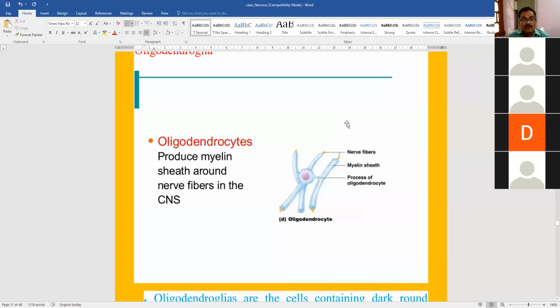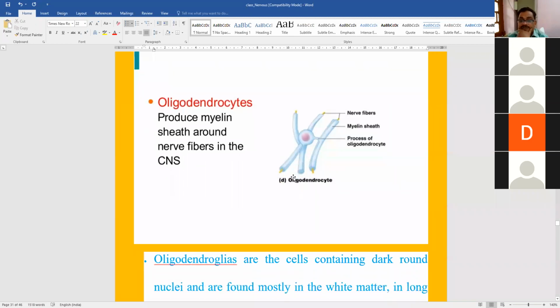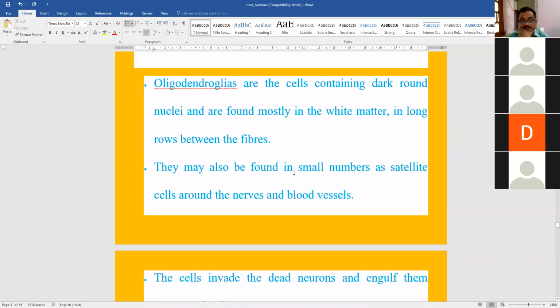Next, oligodendroglia or oligodendrocytes are responsible for formation of the myelin sheath around the axons. So the role of oligodendrocytes is formation of the myelin sheath, and therefore in the process of degeneration or damage to the axons, you will see the accumulation of oligodendrocytes around the degenerating axons, which is called satellitosis. It is in the process to repair the terminal axons which have been damaged. Okay.